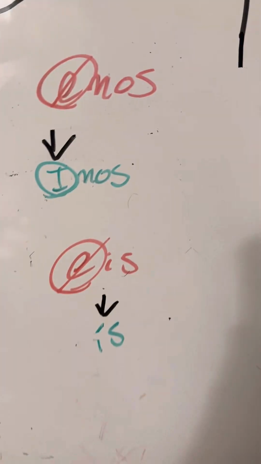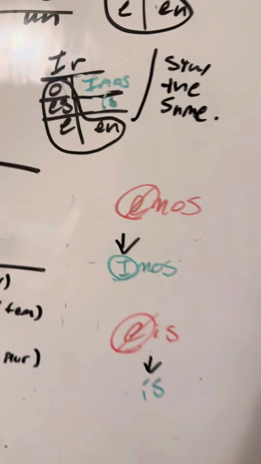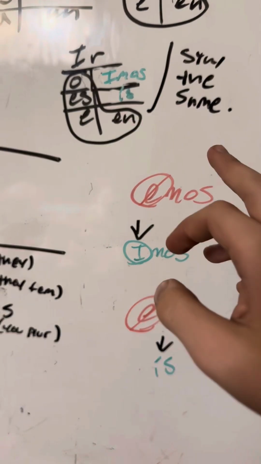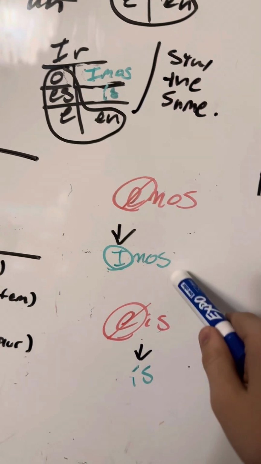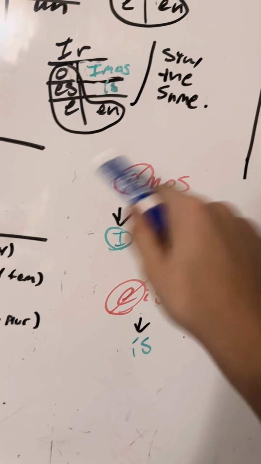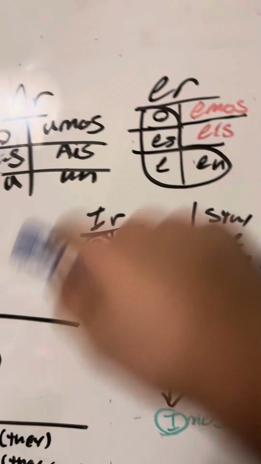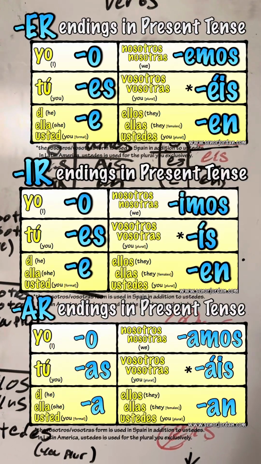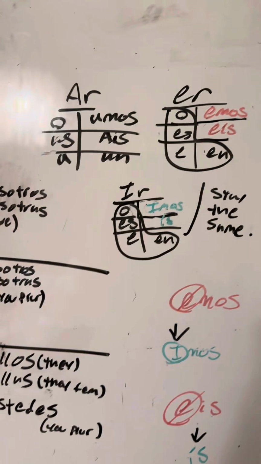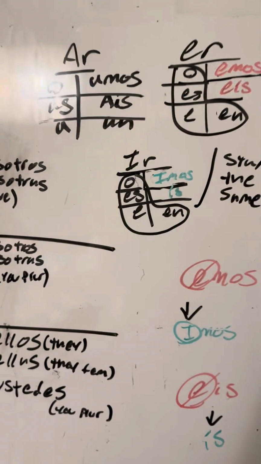And here's a little example for these two, and I've got these in red and green. Remember, when you're switching from IR, which is going to be green, and from ER, which is going to be in red, for emos, you want to switch that to an I. You may want to write down these charts. In fact, here they are on the board once again for you guys to use. Screenshot that real quick, incredibly helpful. Remember, you just get rid of the E. It's as simple as that to convert ER verbs to IR verbs.